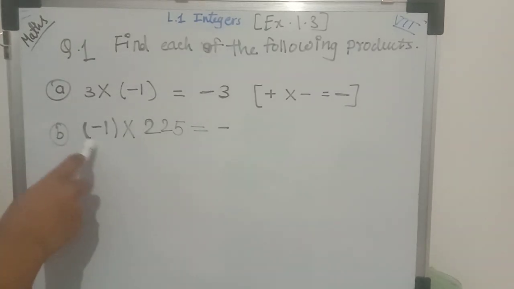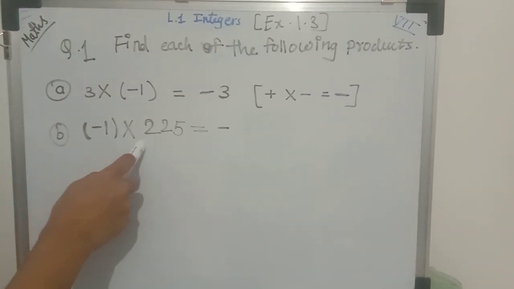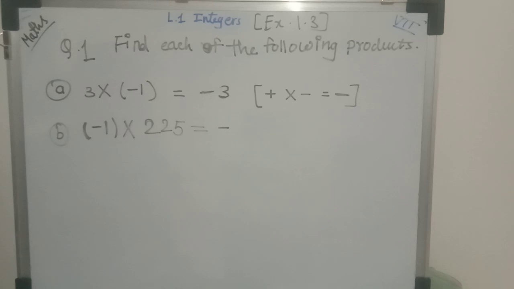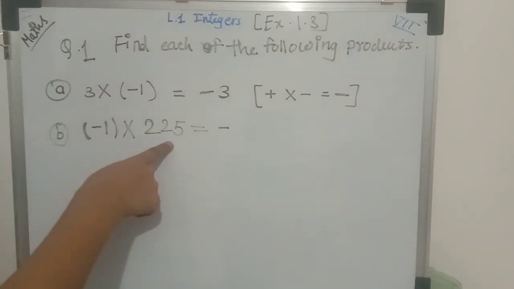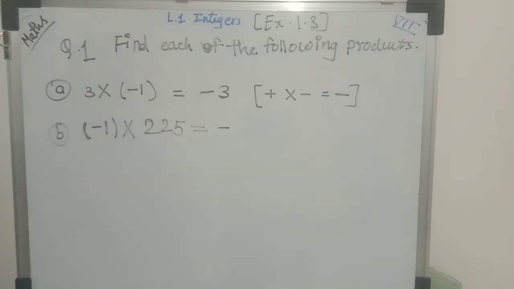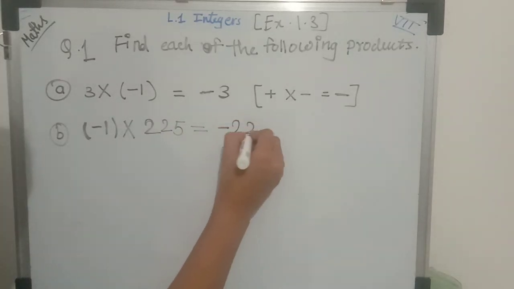Now question B is (-1) multiplied by 225. Here a negative and a positive integer is there, so the product of these two integers will be a negative integer. Multiplying 225 by 1, we get the same integer, 225.